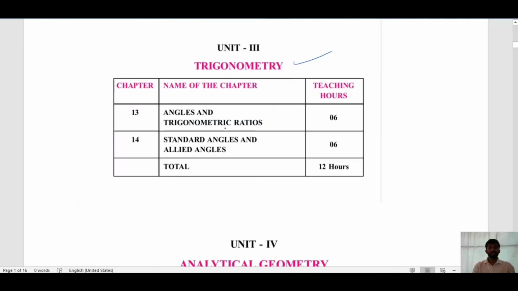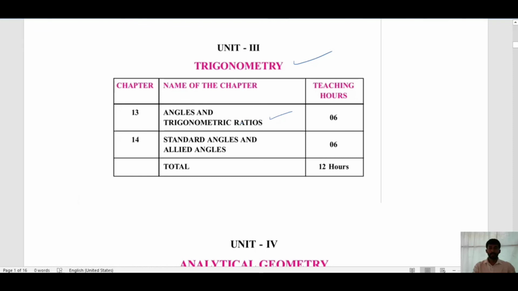Here we will study basics. First chapter is angles and trigonometric functions. From the beginning here we will study angles and trigonometric ratios. What's the meaning of trigonometric ratios? Sin theta, cos theta, tan theta and their reciprocals, secant theta, cosecant theta and cot theta. Here we will study these, and using triangles, what is sin theta, what is cos theta, what is tan theta.